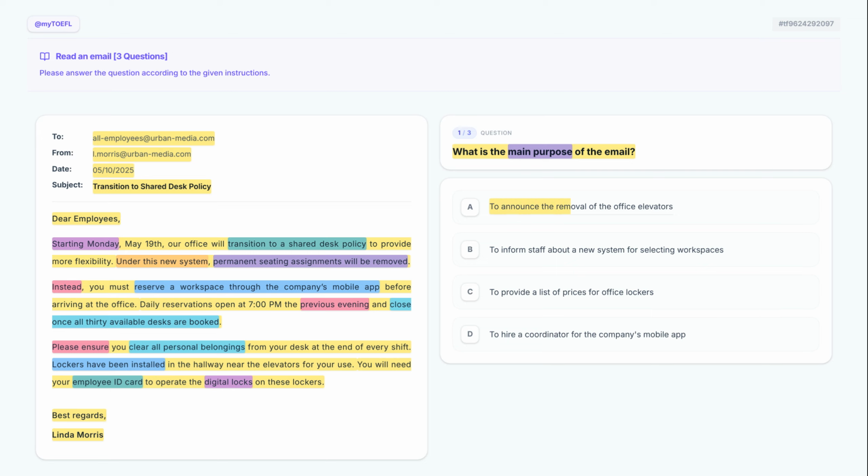To announce the removal of the office elevators. We should eliminate this because the text mentions lockers near the elevators, but never says anything about the removal of the elevators themselves.